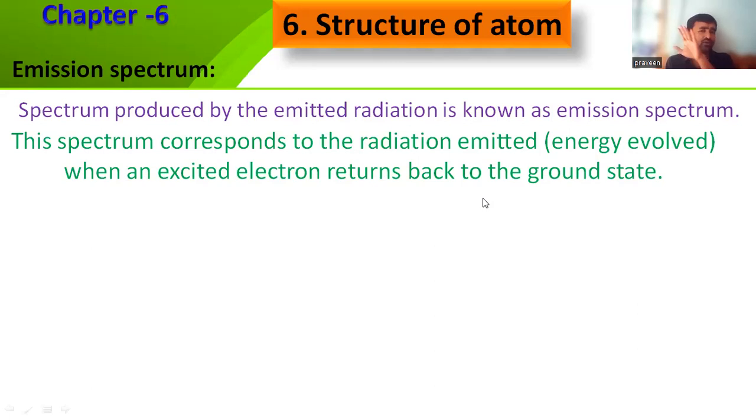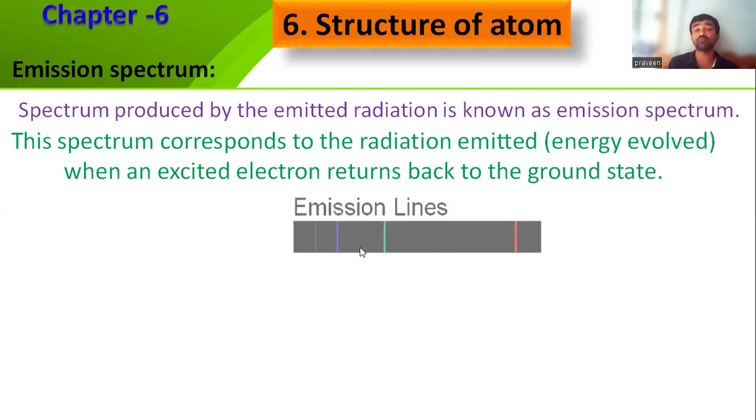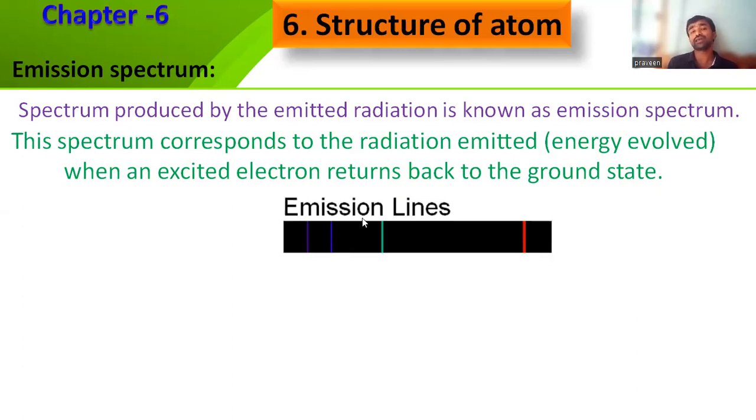The ground state is the lower level, and on gaining energy it goes to a higher level. So likewise, the emission spectrum will look like this. It shows different lines formed by different colors, and then you have a dark background. This you can observe. This is called a line spectrum, because of those specific wavelengths, and that's why it is also called an emission line spectrum. There is no difference. So this is the reason.